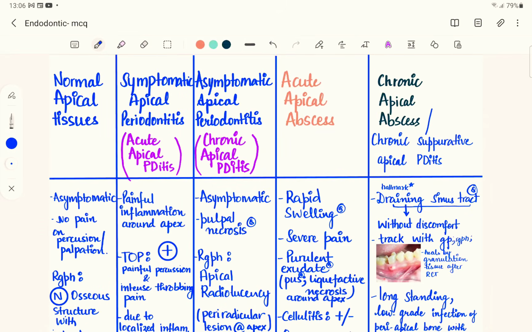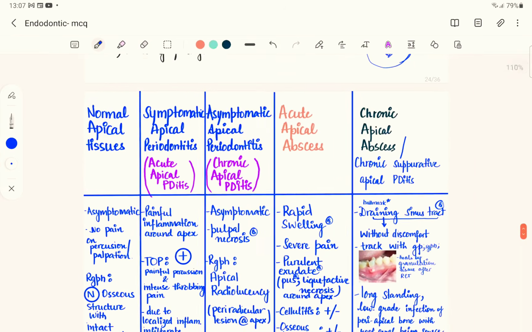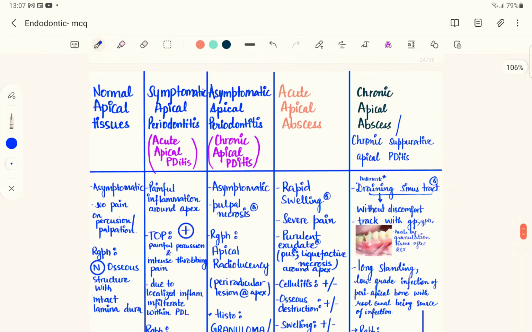Normally, if there is no apical infection, the normal tissues appear asymptomatic. There is no pain on percussion as well as palpation. And the radiograph appears normal. So there is normal osseous structure. Bone appears very normal with the intact lamina dura. So the lamina dura is also normal and visible.